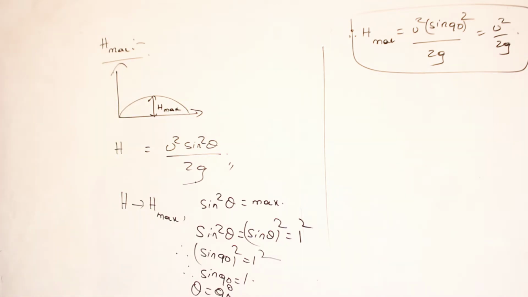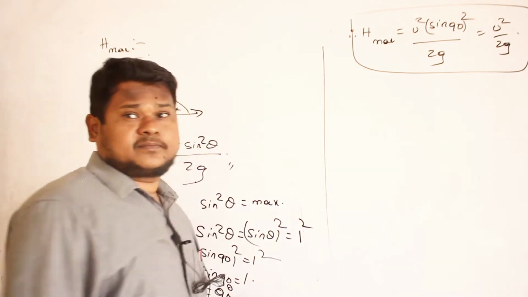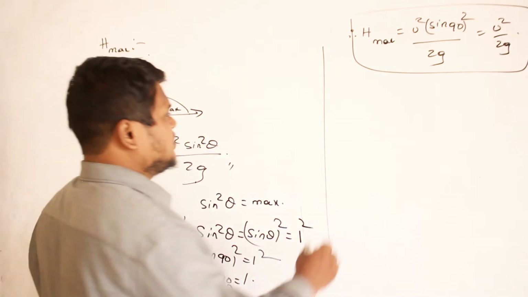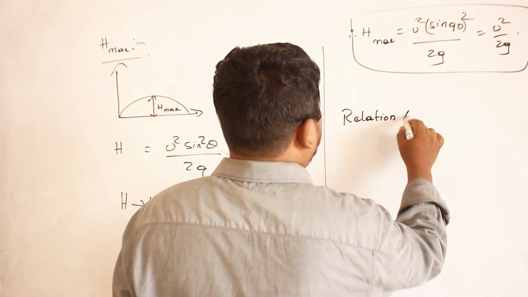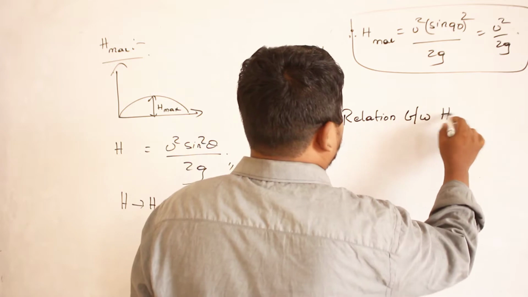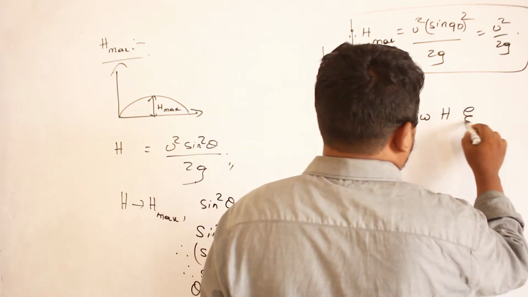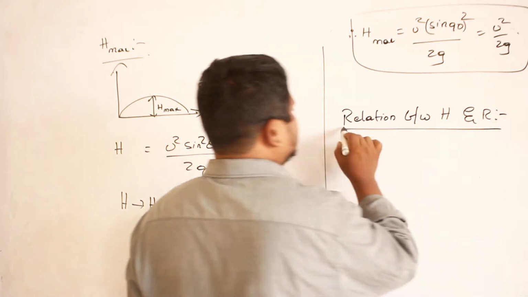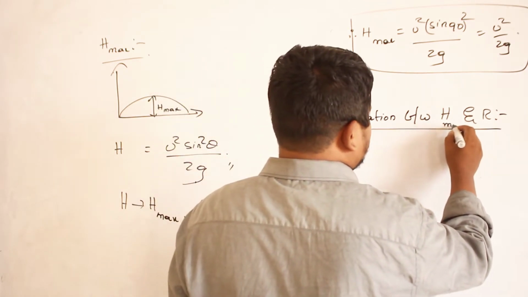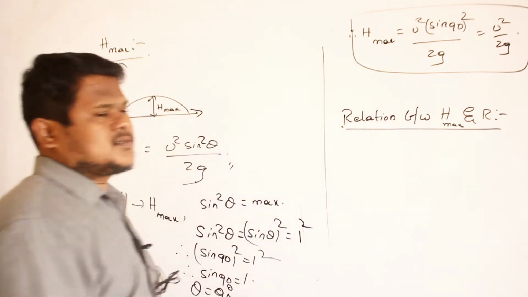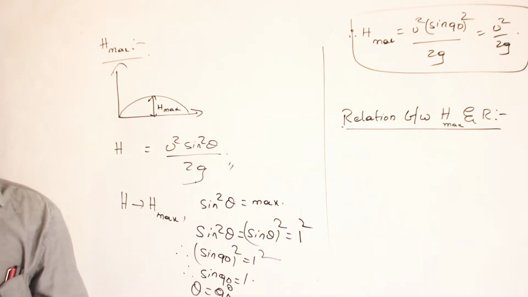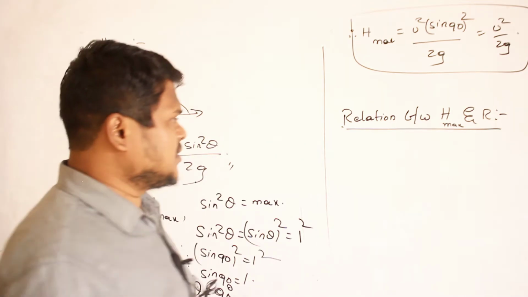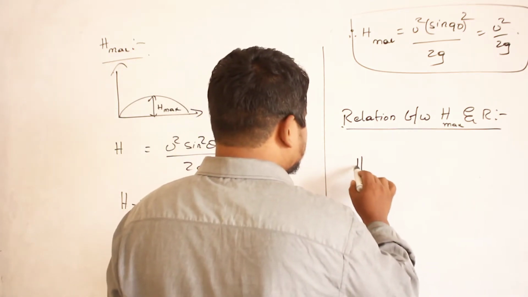Fine? Okay. Then I will write a relation between H and R, or you can say H max and R. That is, the relation between the maximum height reached by the projectile and the range of the projectile.